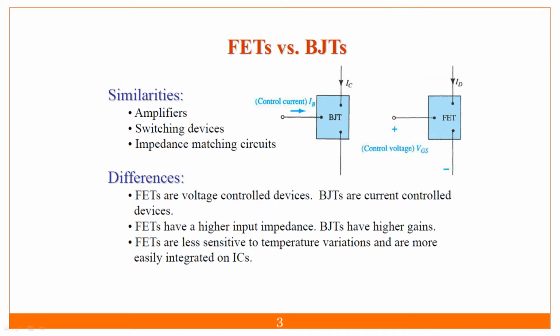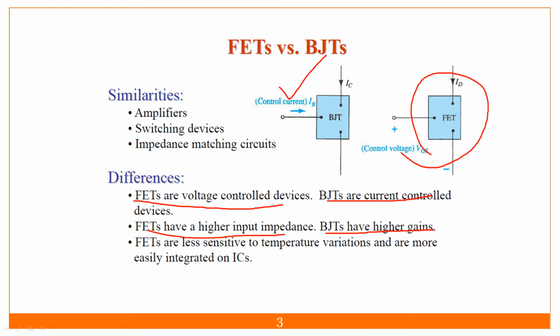What are the differences? FETs are voltage control devices. We have discussed that FETs are voltage control devices and BJTs are current control devices. Then FETs have higher input impedance and BJTs have higher gain. So as far as gain is concerned, BJT has higher gain, and as far as impedance is concerned, FET has higher input impedance. FETs are also less sensitive to temperature variation and more easily integrated on an IC.